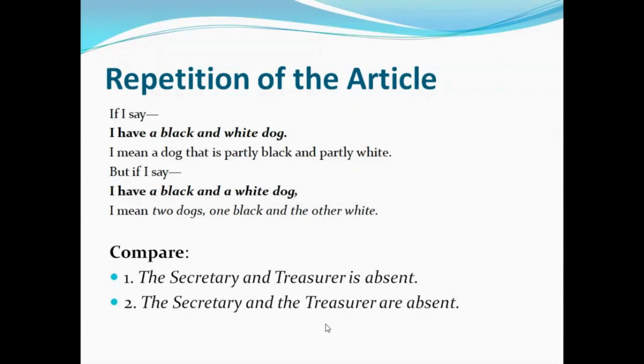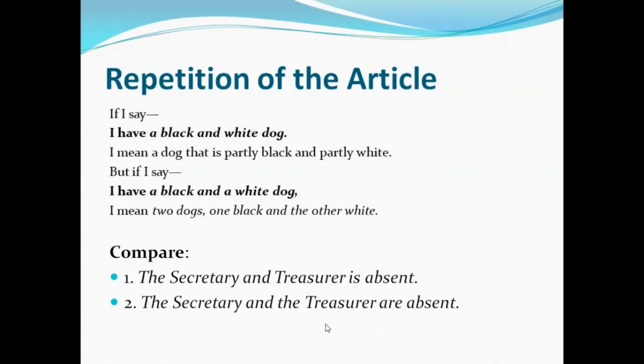Look at these sentences carefully. When I say I have a black and white dog, I'm talking about a particular dog. Though particularity is not there, you can understand from this sentence that I'm talking about a dog which is partly black and partly white.